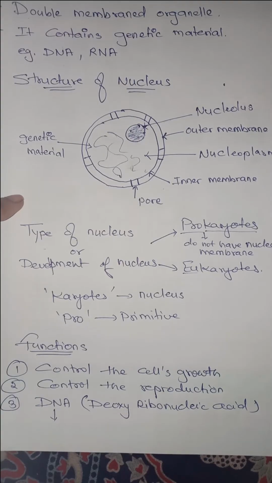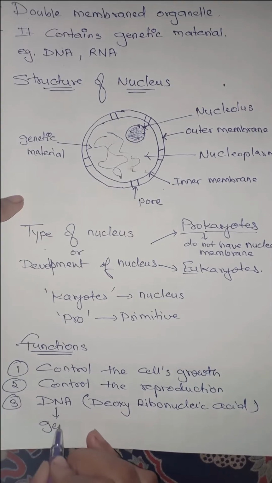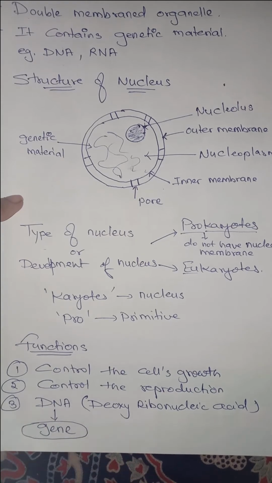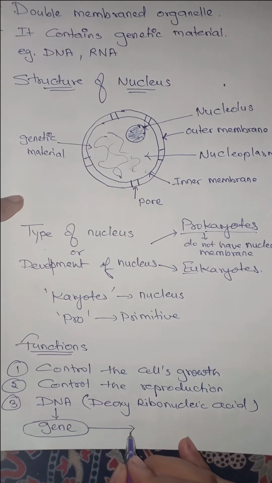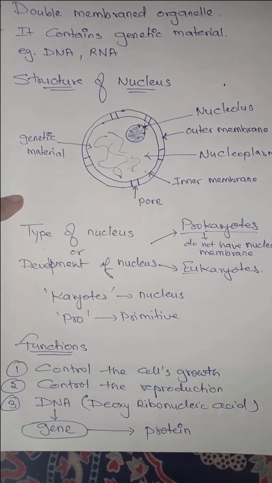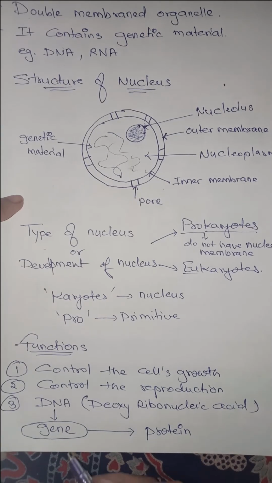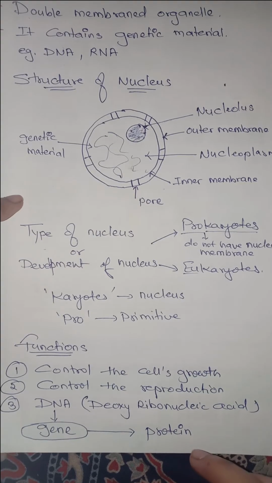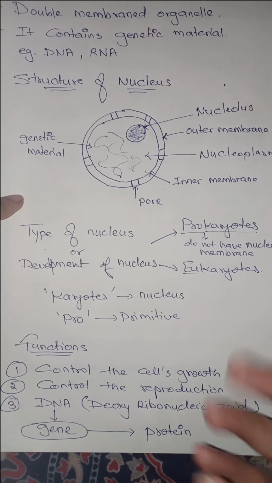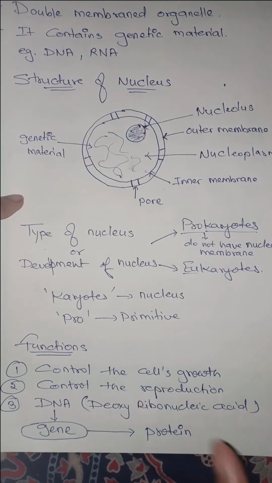On DNA you have some locations called genes. These genes are locations on your DNA which will form the proteins. These genes will form the proteins, and these proteins can be helpful for us for the growth, development, or any other process in our body.